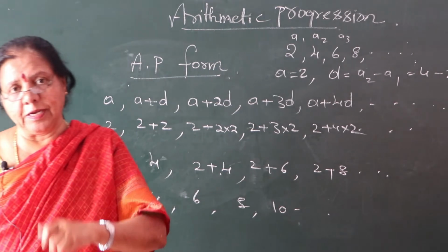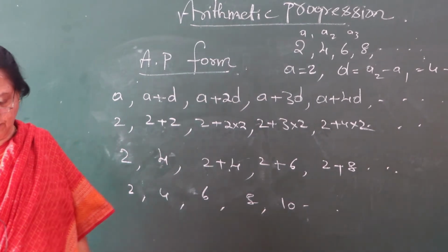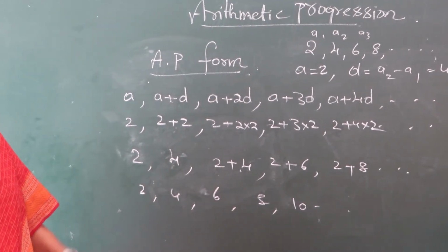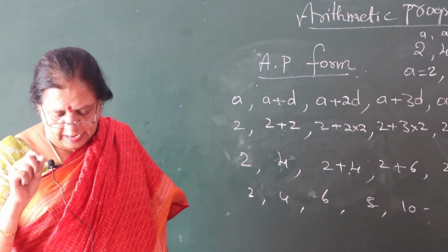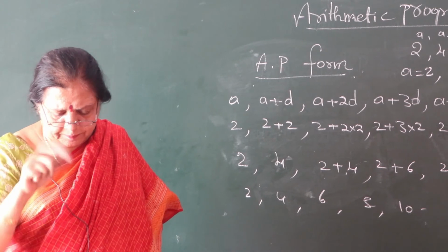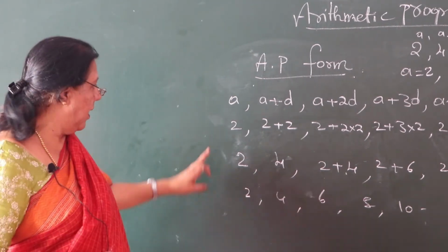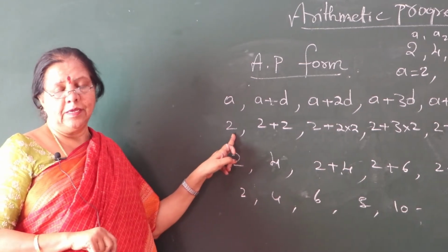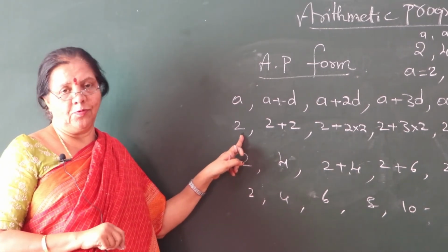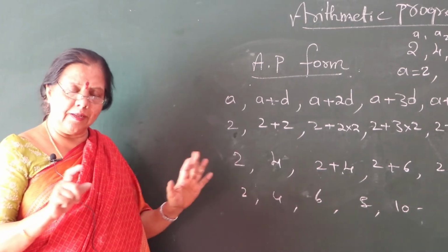Then what is arithmetic progression? Arithmetic progression is nothing but a list of numbers in which each term is obtained by adding a fixed number to the preceding term except the first term. You go through it in the textbook, you will come to know what is what. Is it clear?